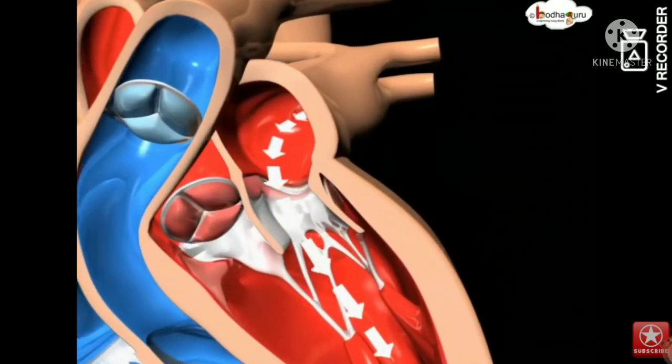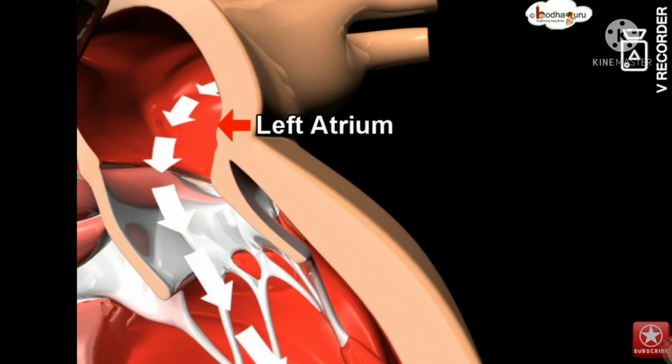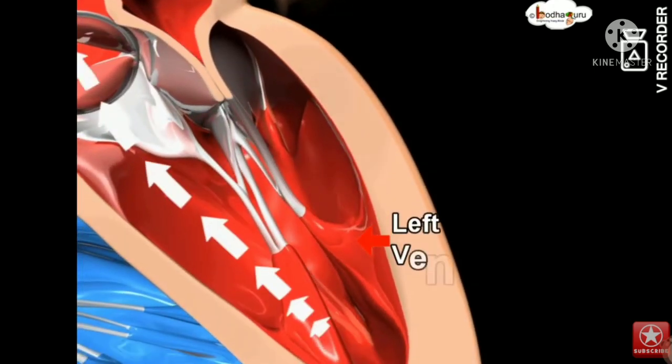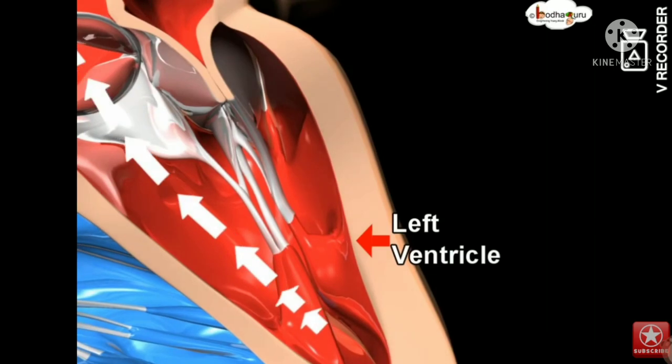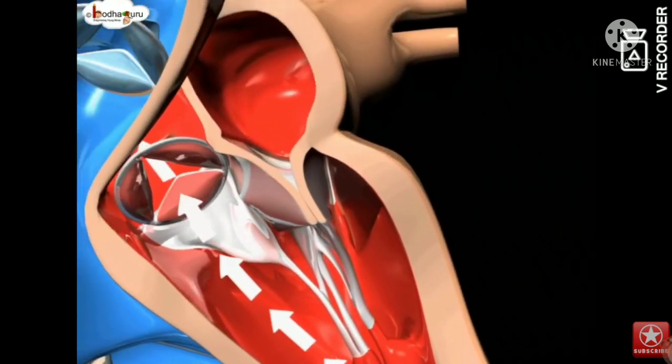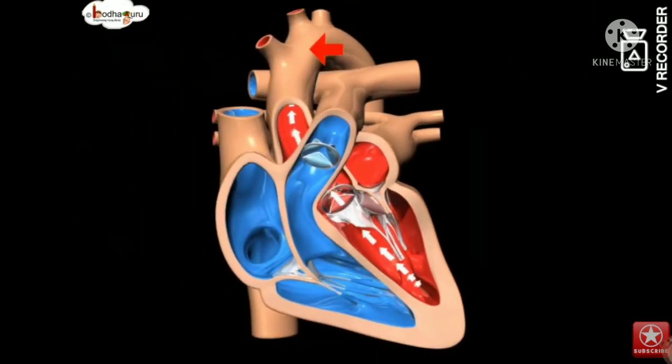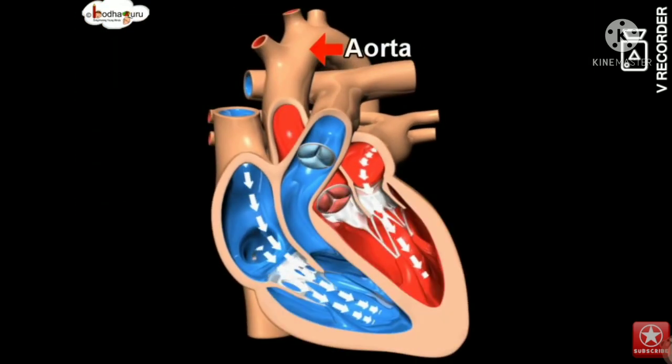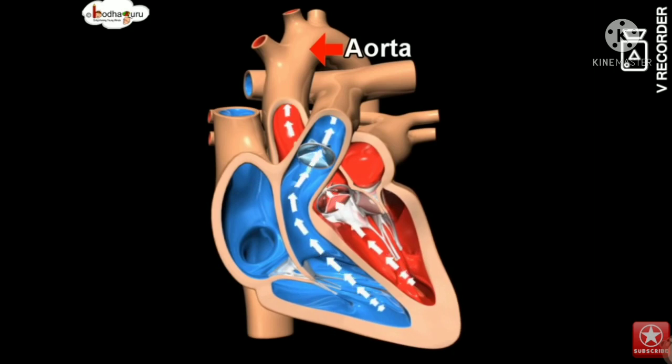The heart pumps around 5.7 liters of blood in a day throughout the body. The heart is situated at the center of the chest and points slightly towards the left. On average, the heart beats about 1 lakh times a day. That is around 3 billion beats in a lifetime.